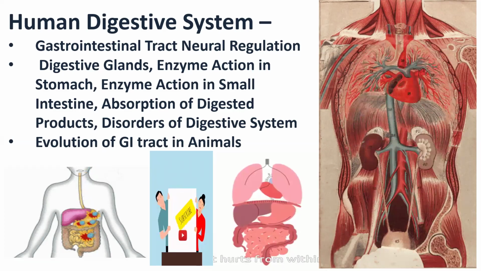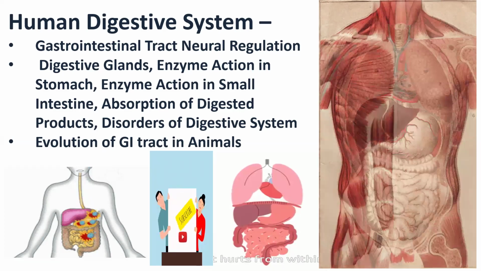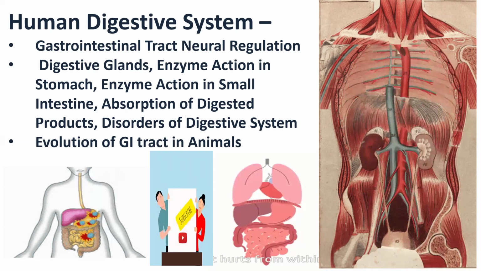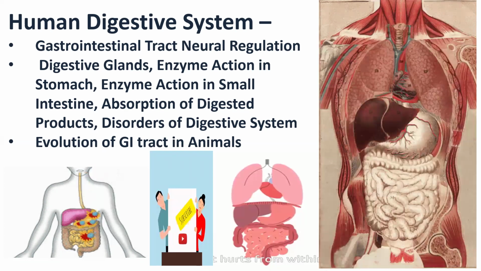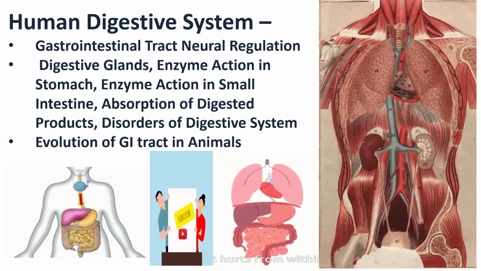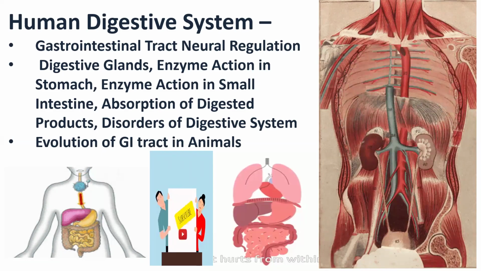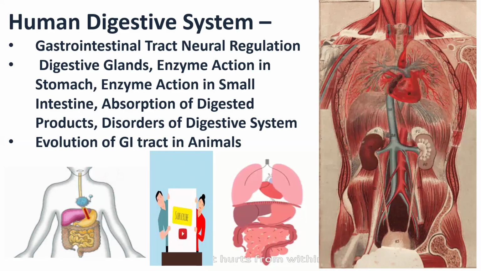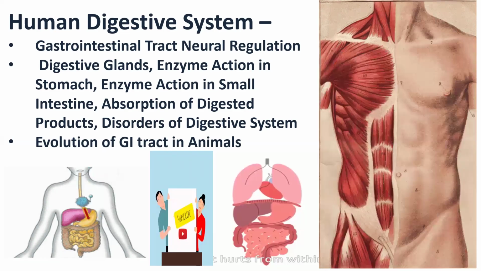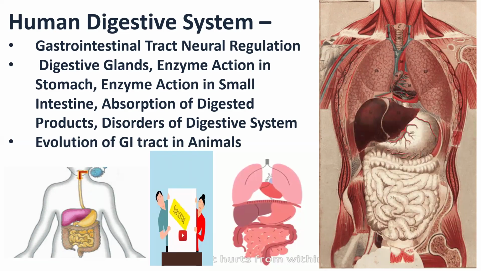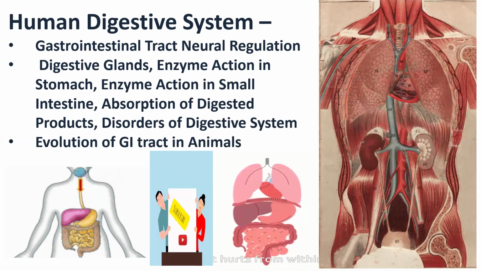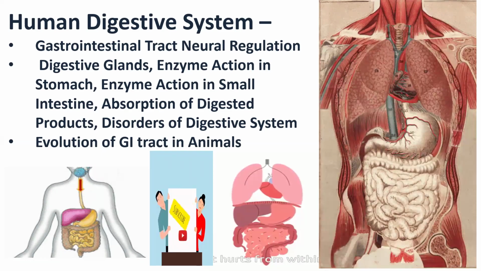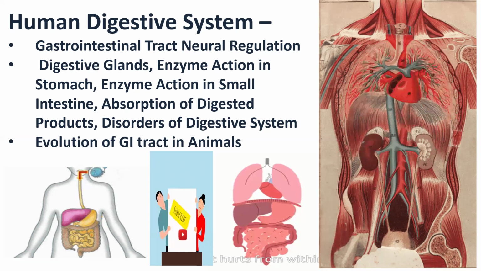So, human digestive system, gastrointestinal tract, neural regulation: this concept I will teach you in next part 2 or part 3. Then I will explain in this video digestive glands, enzyme action in stomach, enzyme action in small intestine, absorption of digestive products, disorders of digestive system, and evolution of gastrointestinal tract in animals. Everything we are going to learn in detail, not in shortcut, because I do not believe in shortcut methods. I'm explaining each and every concept in detail. So let's get started.